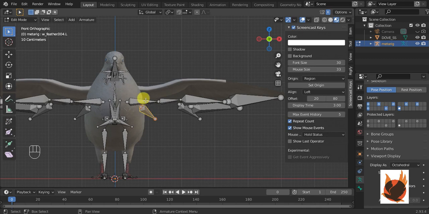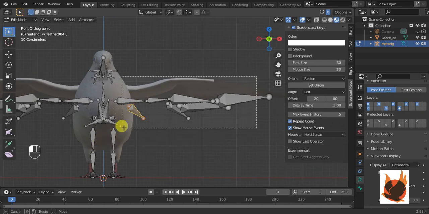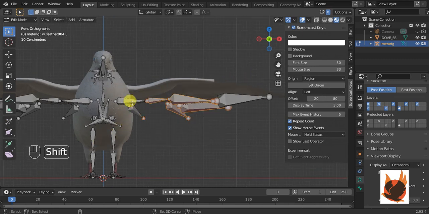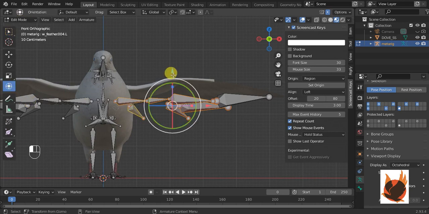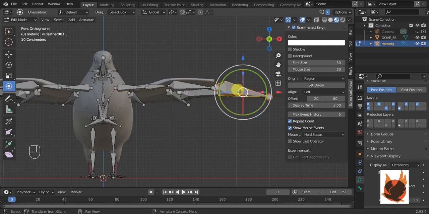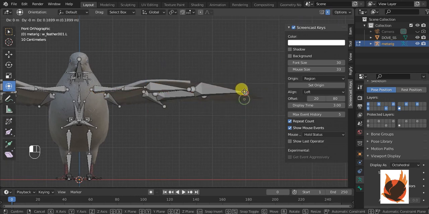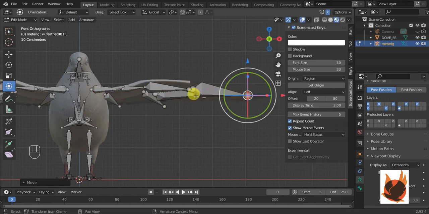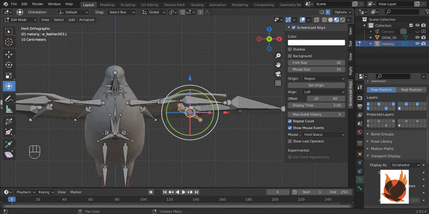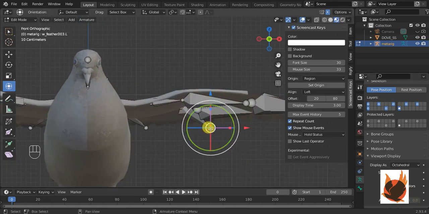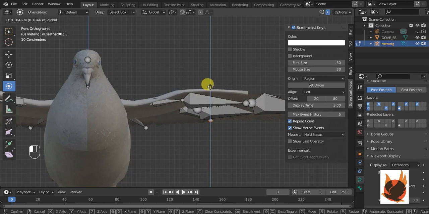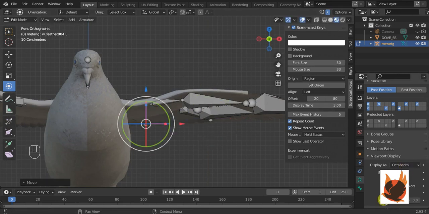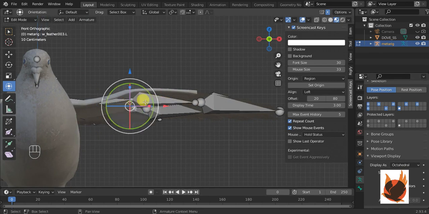These are the feathers, we have to pick them all and then move them upper side towards upper side, and I think we are pretty done. Just uncheck in front so we can see our bones.